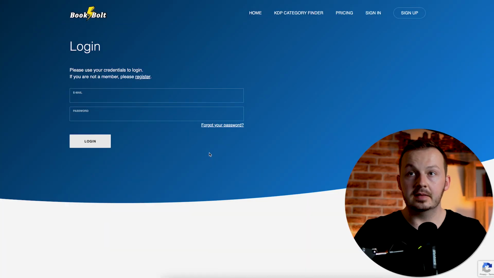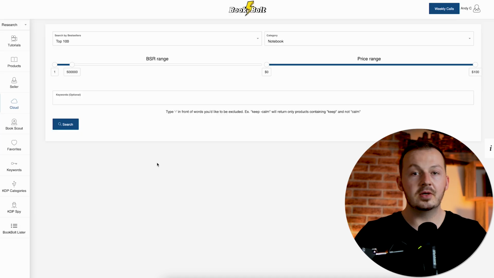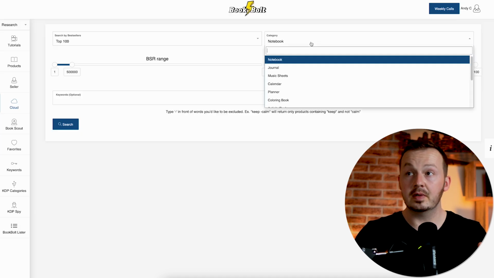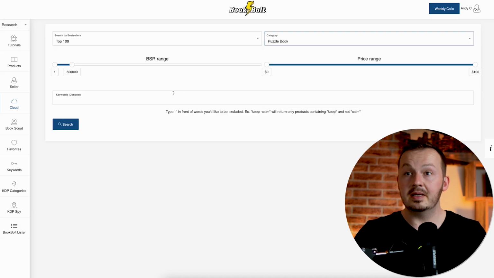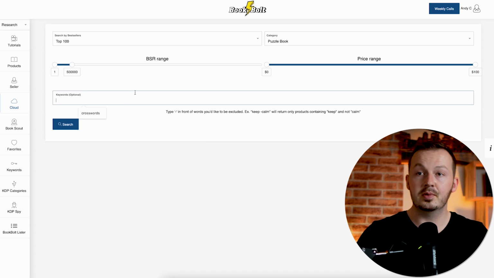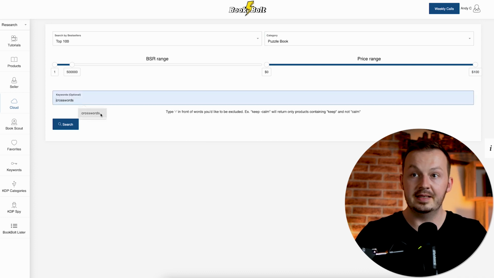the site right here that's called bookbolt.io. You can sign up for your free account right here, and once you complete that, just log into your account, and once you're inside your account, you can search for books that are published on Amazon, but you can search them through this website. For example, let's put in the crosswords book that we've been dealing with earlier.